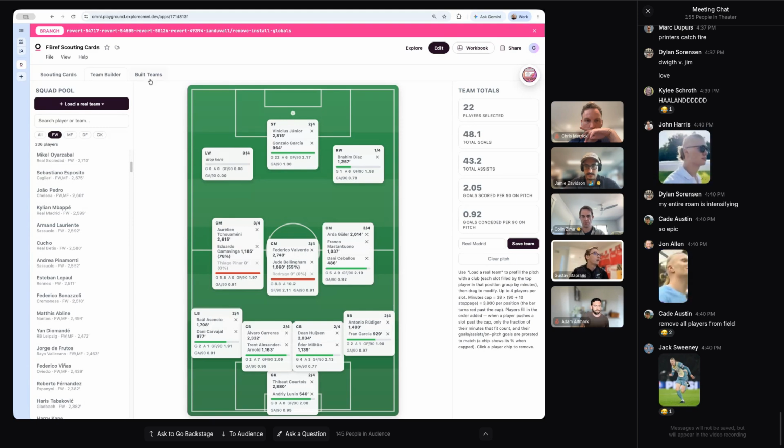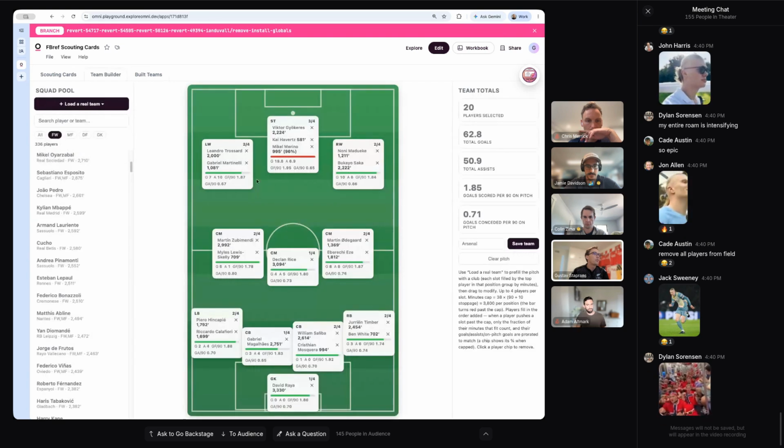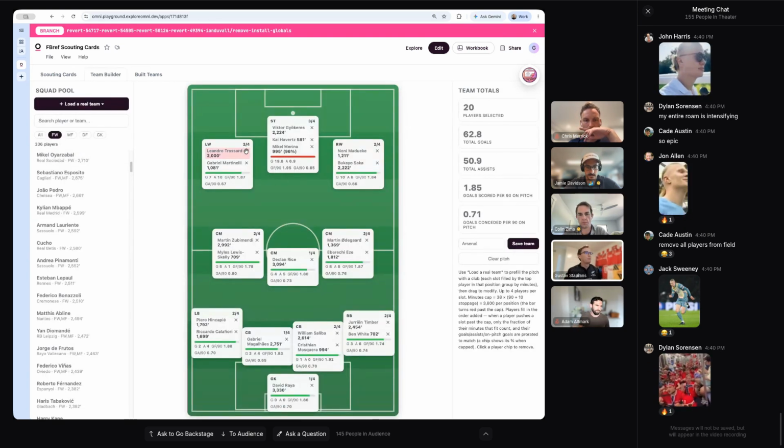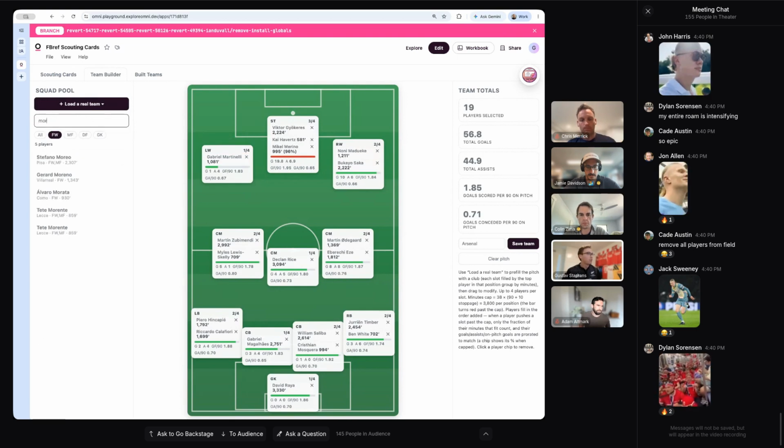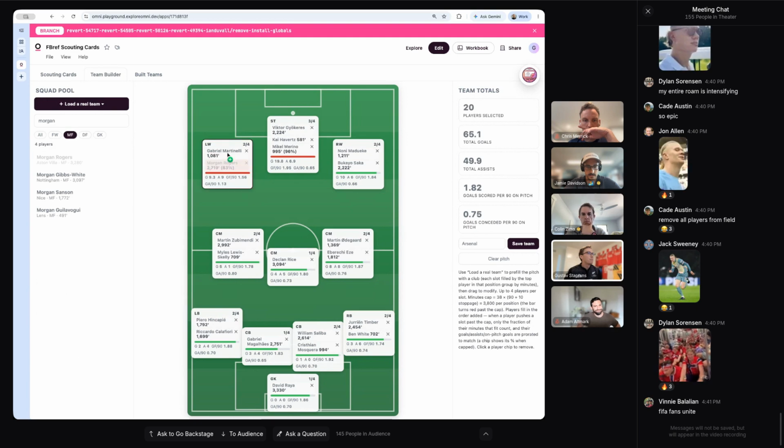And so what I've done is I've built the Arsenal team. What I wanted to do is imagine what the team would look like with Leandro Trossard out. And then let's bring in Morgan Rogers to the team. You can see that the stats over here update, so you can see how your team would change with different players in the team. So fun to play around with and look up players, but also build your favorite teams and see how things might change.